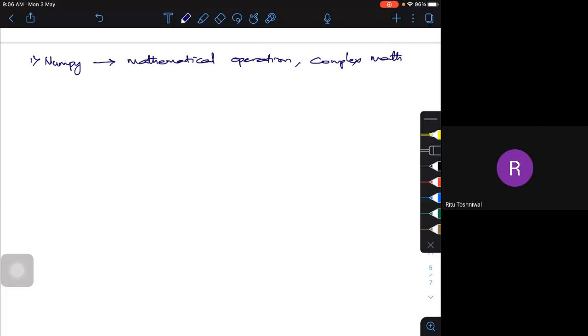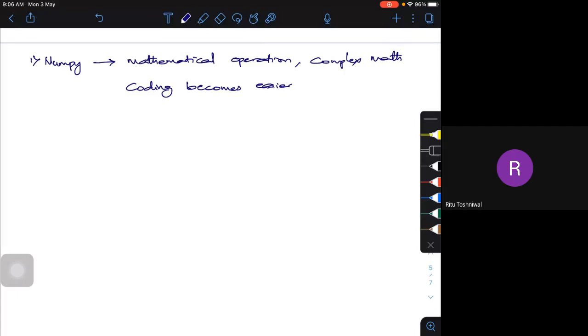What is the advantage of this NumPy? When I use a package, I need not write all the equations, because there are certain functions or modules which are inbuilt in the package. So my coding becomes easier for all my mathematical operations. That is the advantage of it.